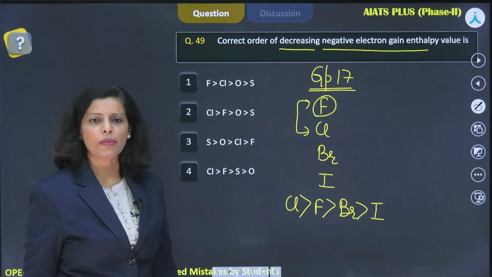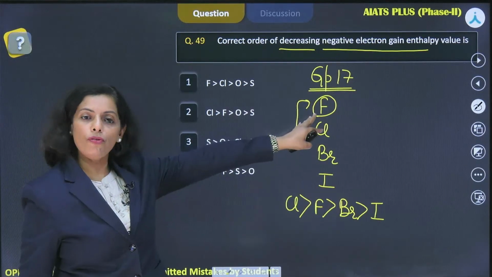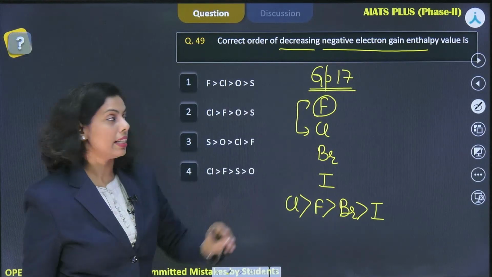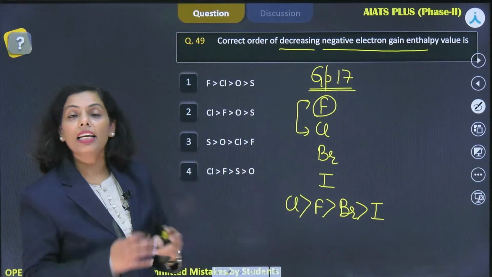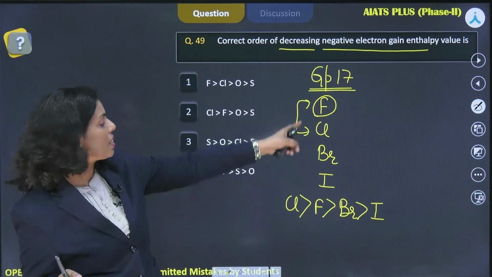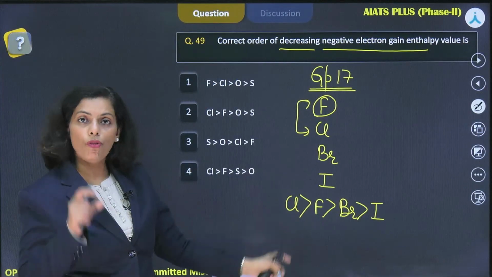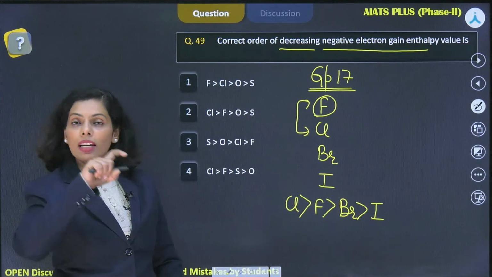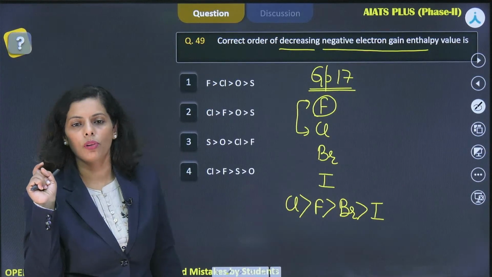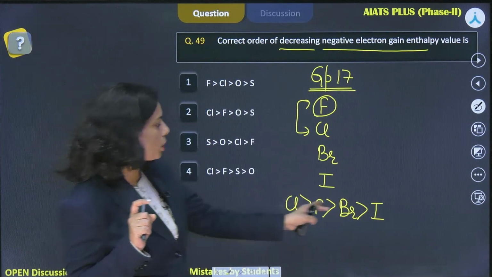Yes, yes beta. Because in the case of fluorine and chlorine also the same reason is there. Fluorine is small sized, interelectronic repulsion is too much, and that's why its electron gain enthalpy is less negative as compared to chlorine. Fluorine has this value nearly minus 349 kilojoule per mole, right? Yes. So this would be the order.